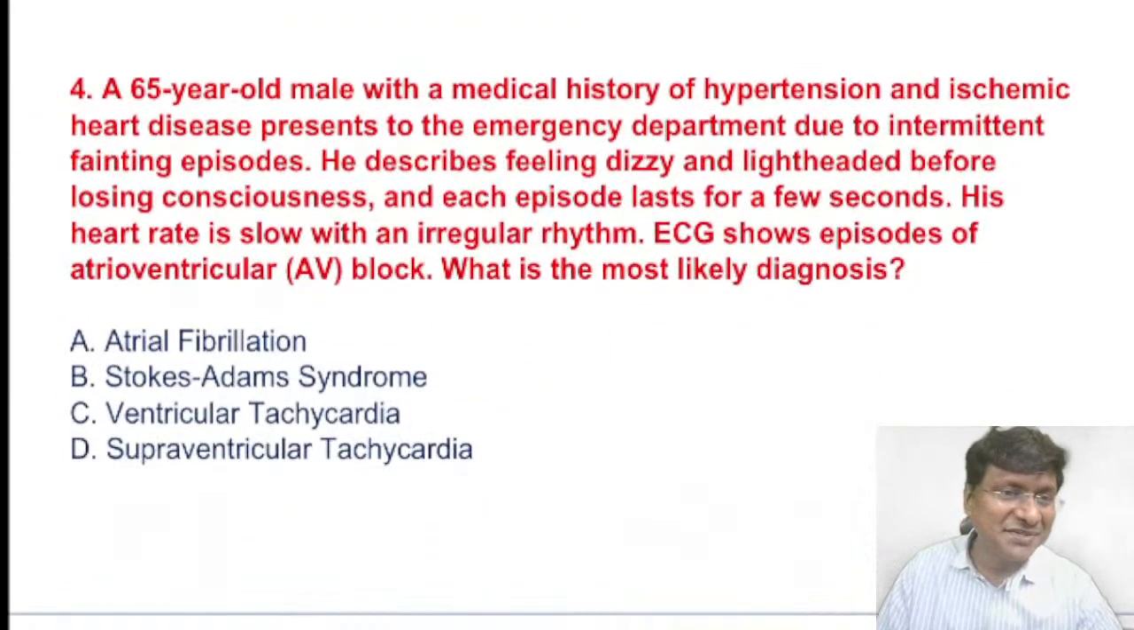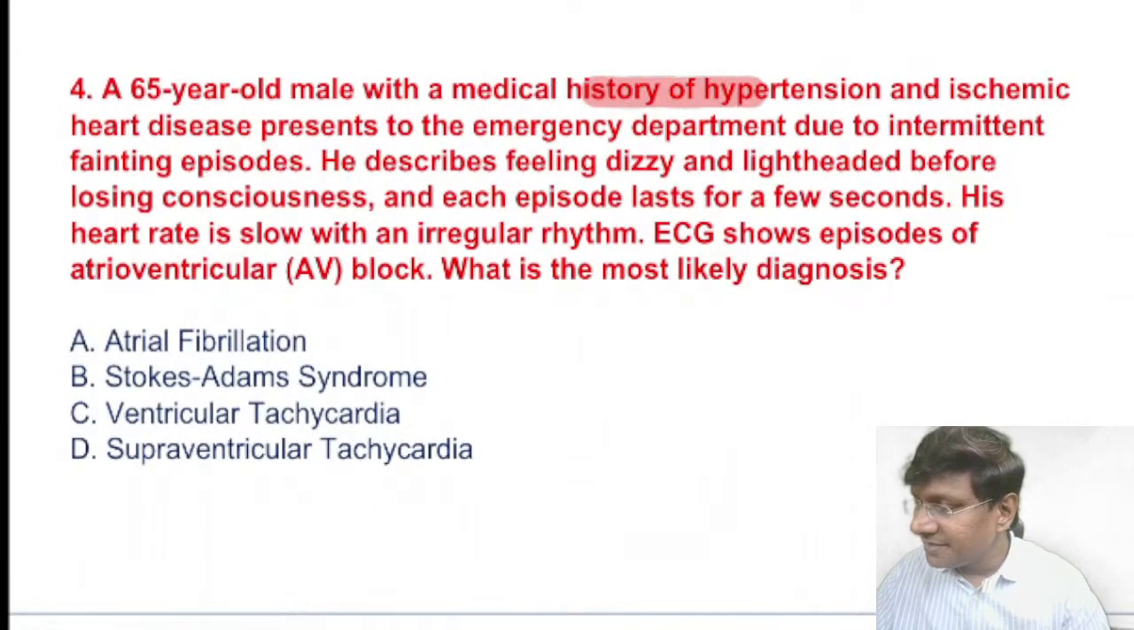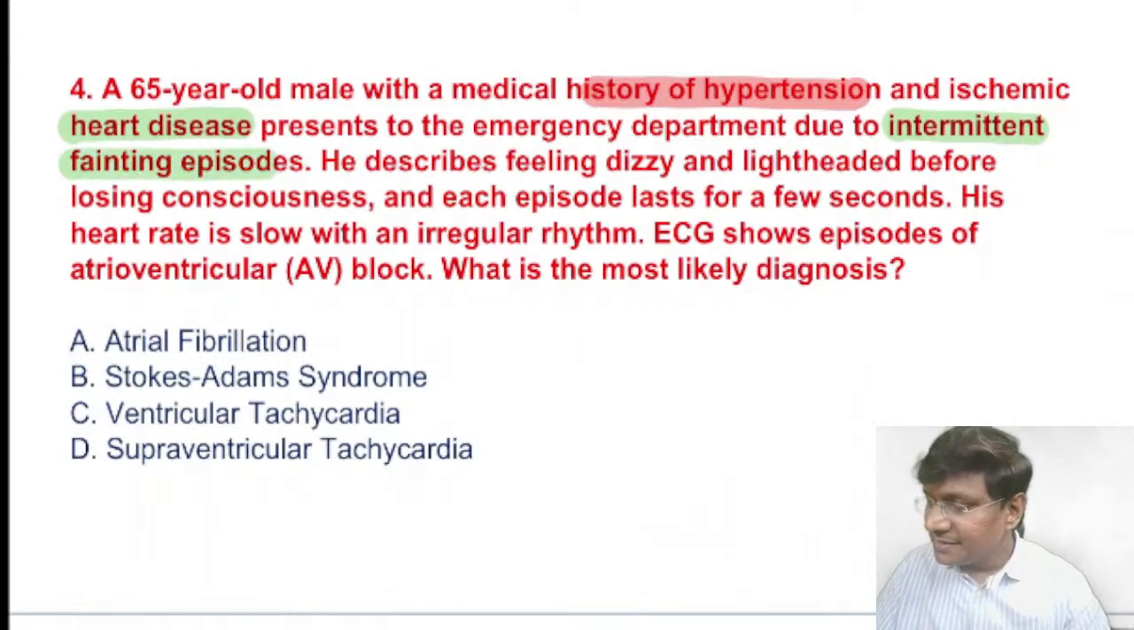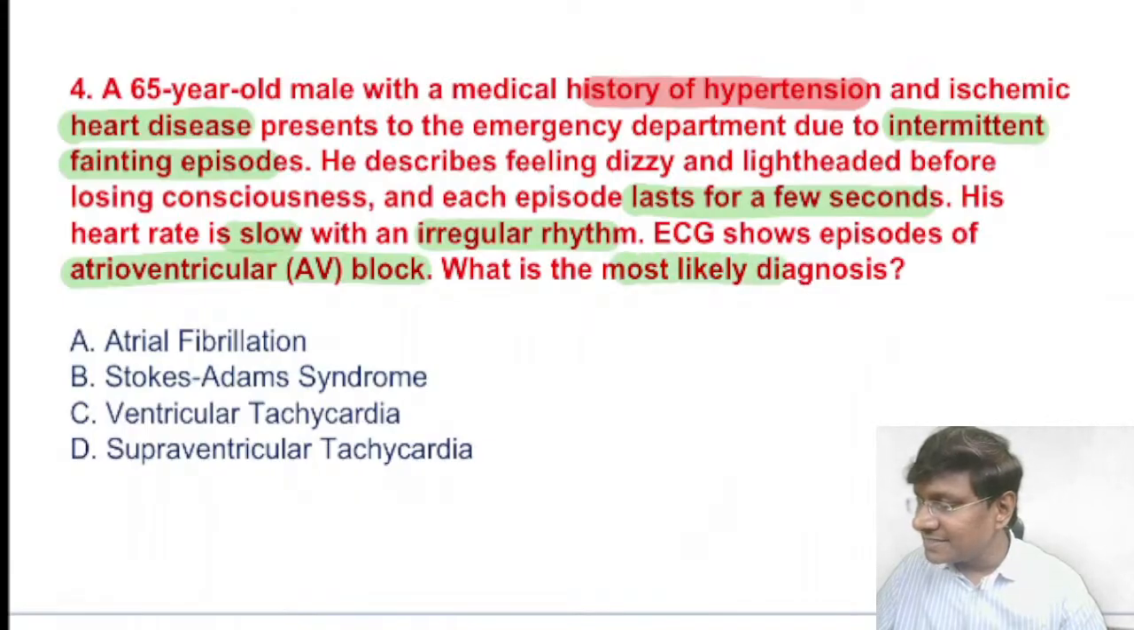We have a 65-year-old male with a medical history of hypertension and ischemic heart disease. Presents to the emergency department due to intermittent fainting episodes. He describes feeling dizzy and lightheaded before losing consciousness, and each episode lasts for a few seconds. His heart rate is slow with irregular rhythm. The ECG shows episodes of AV block. What do you think is the most likely diagnosis in this patient?